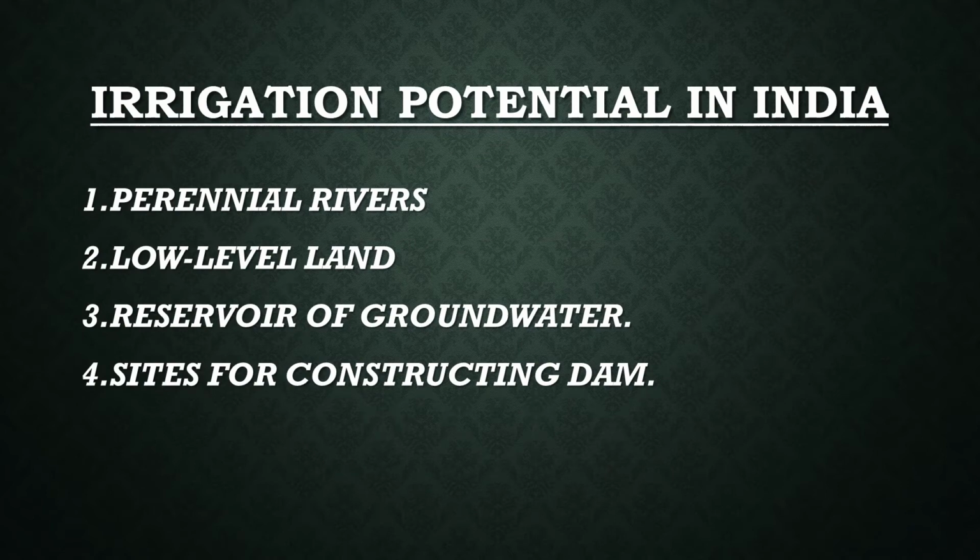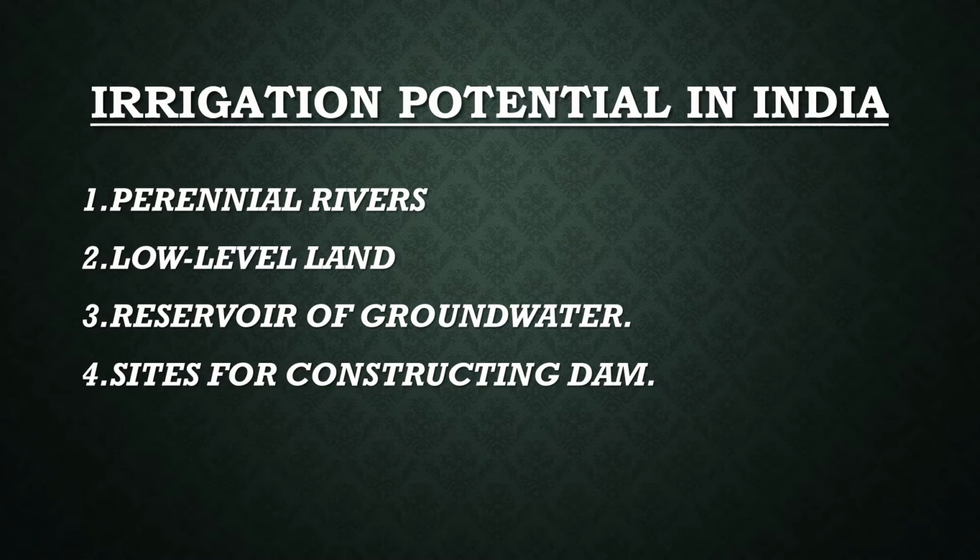What is the irrigation potential in India? It is the perennial rivers. Perennial rivers means they have water throughout the year, mainly found in the northern plains of India. Second one is low level land. The northern plain is a low level land made of soft alluvium soil with gentle slope, making the construction of canals easier. When I talk about the northern plain, it means the Ganga and its tributaries.